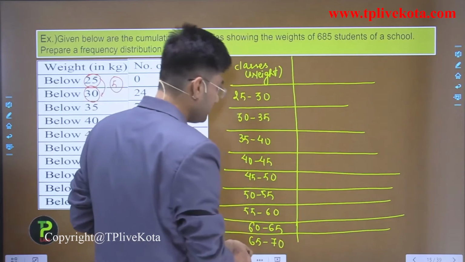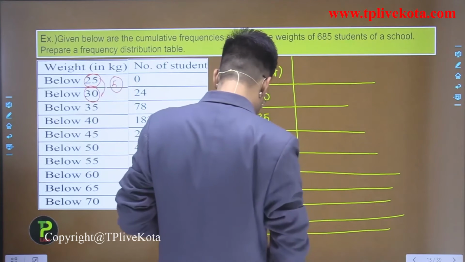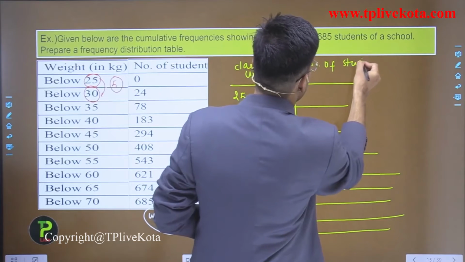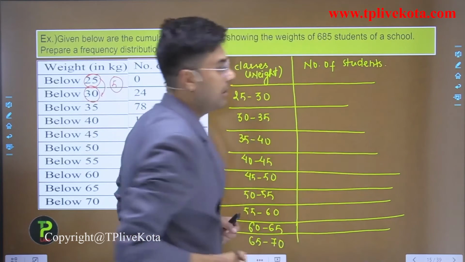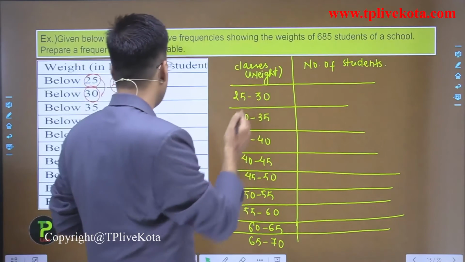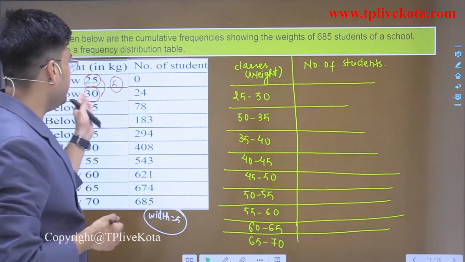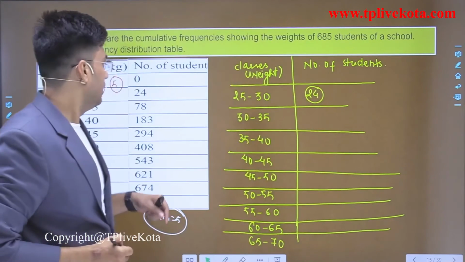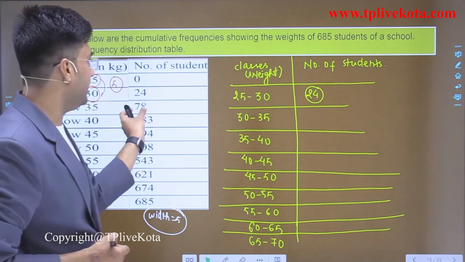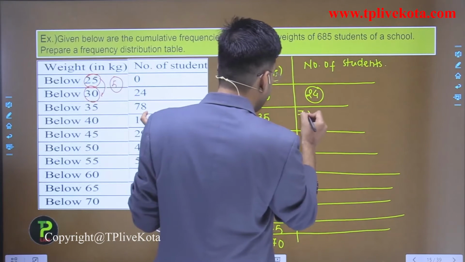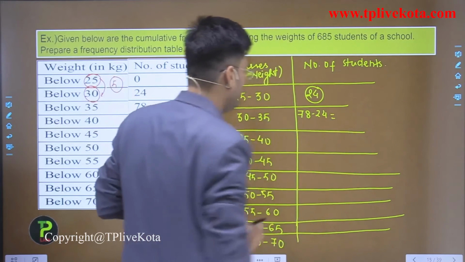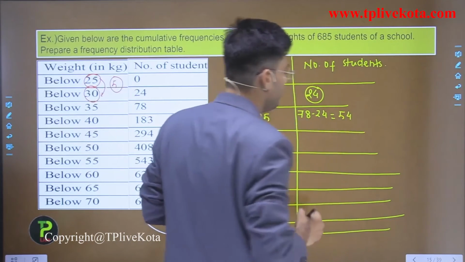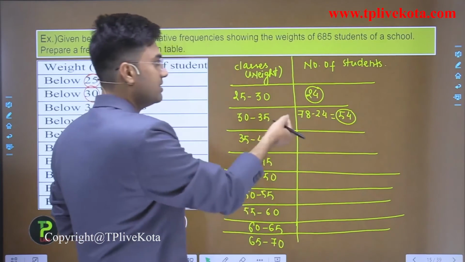Now here number of students are 25 to 30, that means below 30, that are 24. This is 24. Clear? Now below 35, 78, that means 30 to 35, 78 minus 24. So when we solve this, what will we get here? We will get 54. Clear? So this is the frequency for this class.